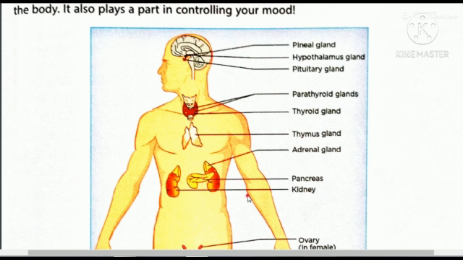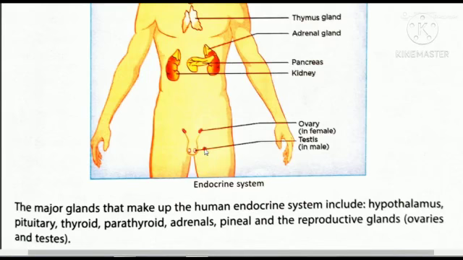Kidney is not a gland, but it is showing the position of the adrenal gland. As I told you, just on top of the kidney the adrenal gland is present, and if a male is there then testis, but if a female is there then ovary. Obviously if male then no ovary, if female then no testis.